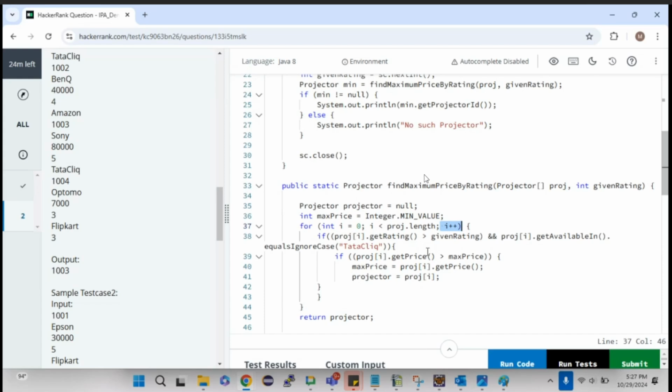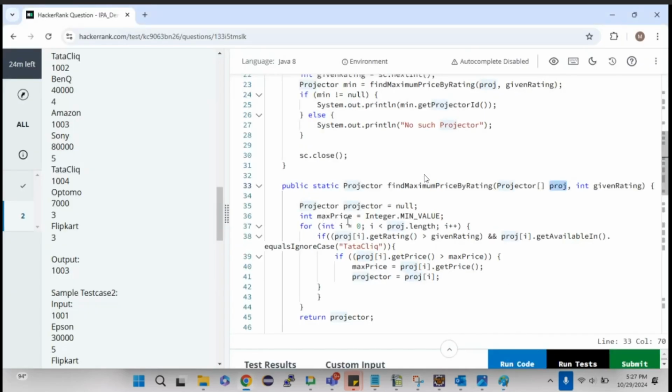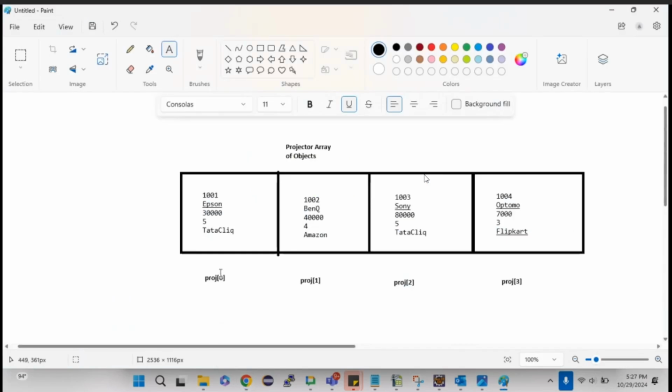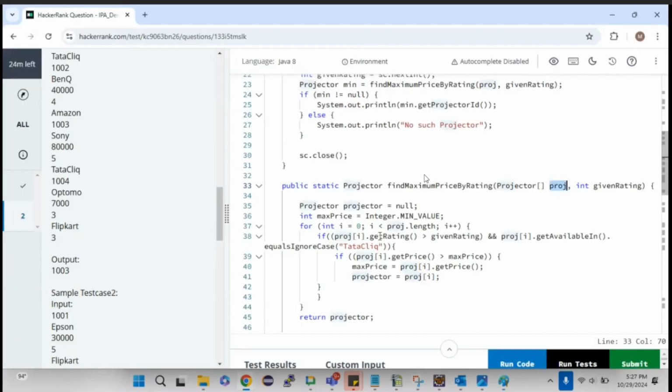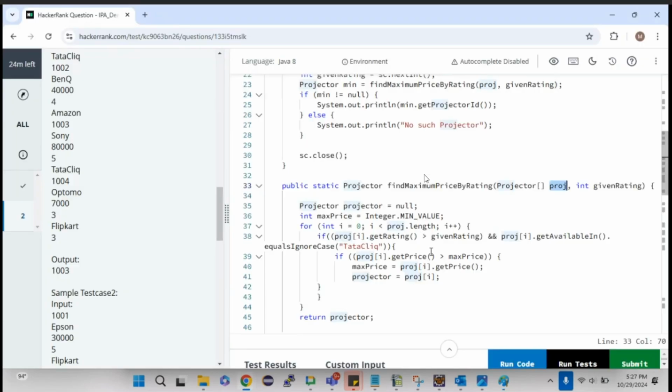Okay. Now they have given two conditions. Am I right? So first one, if proj[i], because proj is an array of Projector objects, right? So proj[i].getRating, which means the i value is 0, right? So proj[0].getRating, I'm using the getter to get the value. So what is the rating? 5.